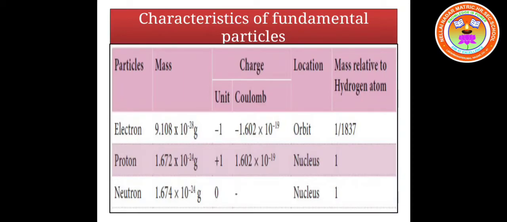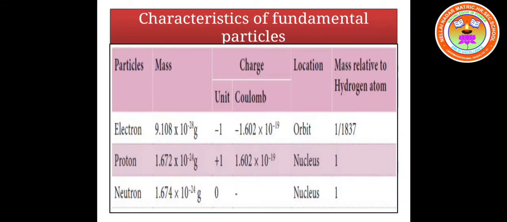Coming to the location of these fundamental particles in an atom, electrons revolve around the nucleus in stationary circular fixed orbits called shells, the K, L, M, N shells. Protons and neutrons are collectively called nucleons, and they are present inside the nucleus of an atom.